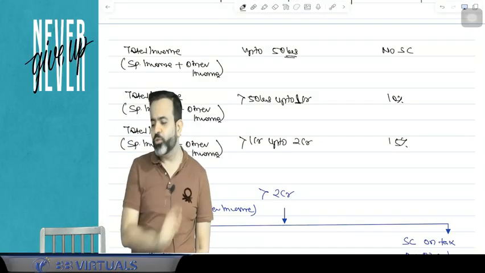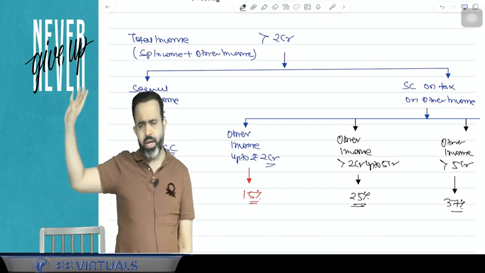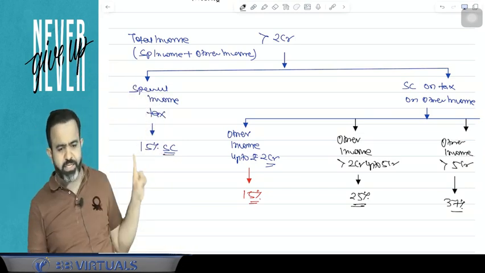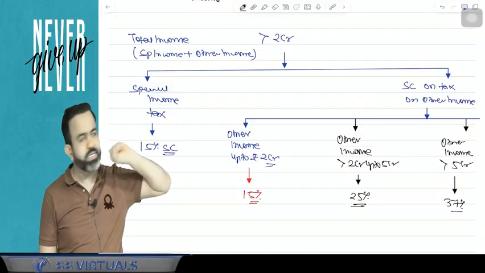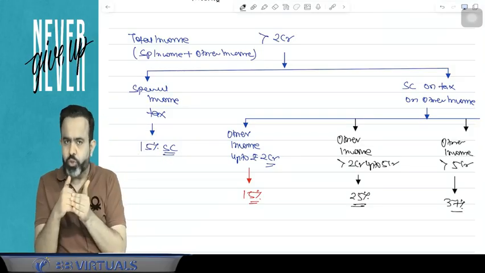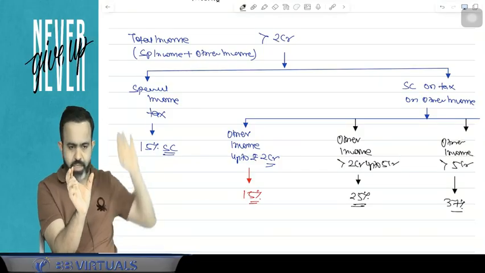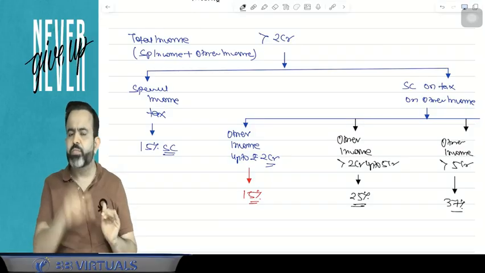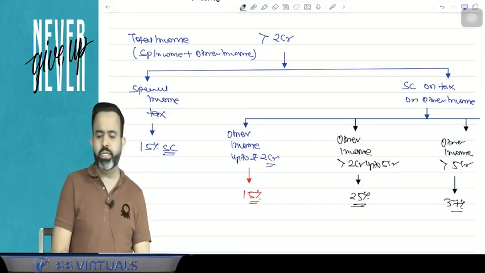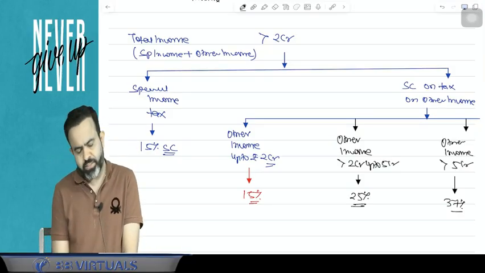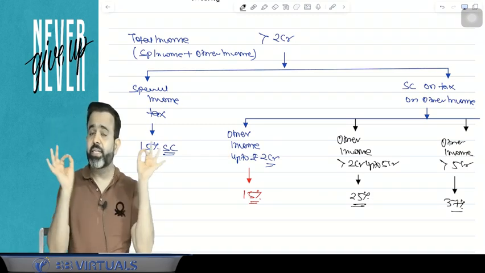Now, if your total income is more than 2 crore, then what will happen? Whatever the level of total income, on the special income your maximum surcharge is 15%. Now on the balance income, you have to check the level of other income. If your other income is up to 2 crore, then surcharge on tax on other income is 15%. If other income other than special income is more than 2 crore up to 5 crore, then surcharge is 25%, and if other income is more than 5 crore, then surcharge is applicable at the rate of 37%.